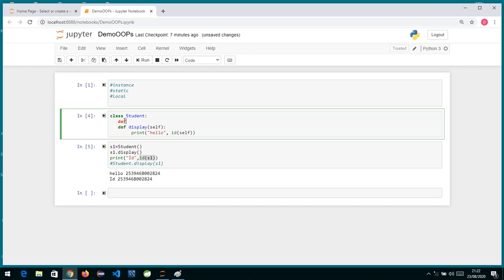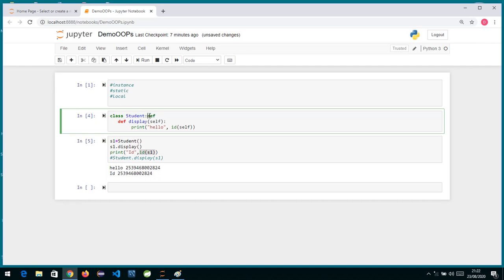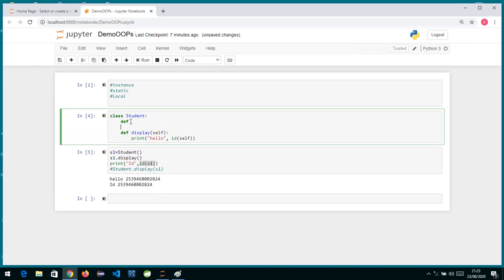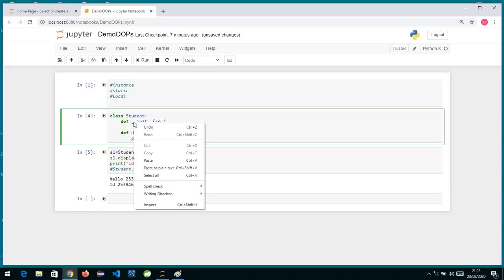Similarly, in Python we have one method called def underscore underscore init underscore underscore. This is a special method, and with this naming convention we call them magic methods. The first argument over here is self.